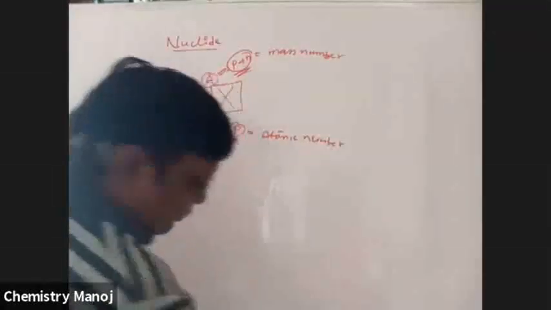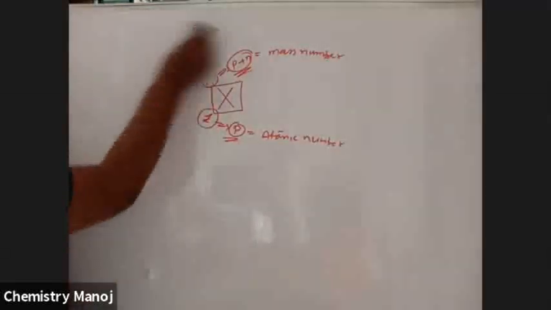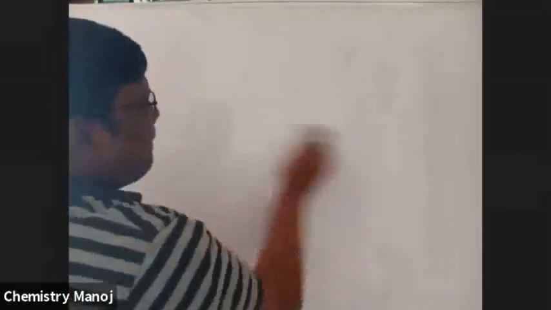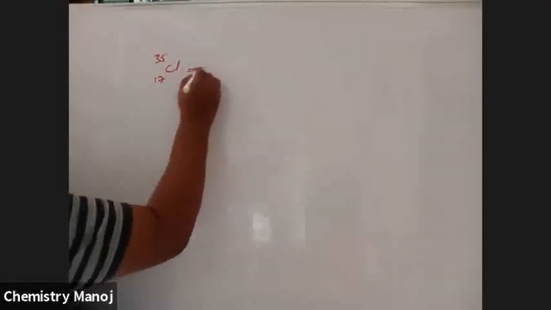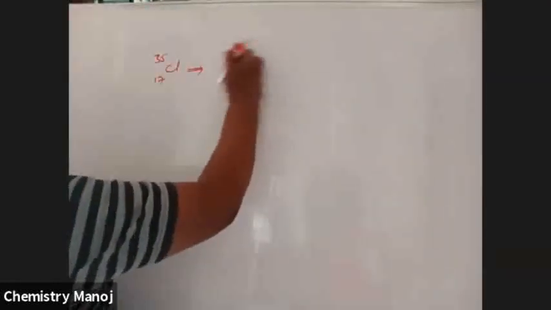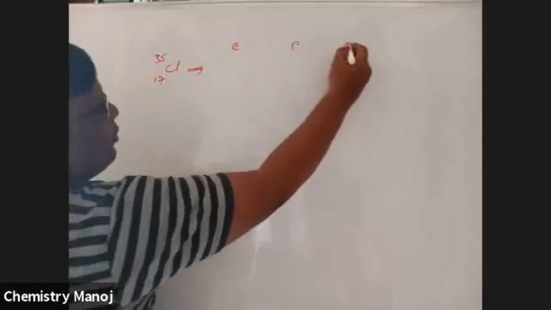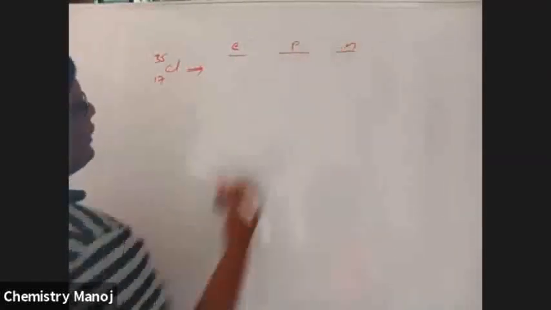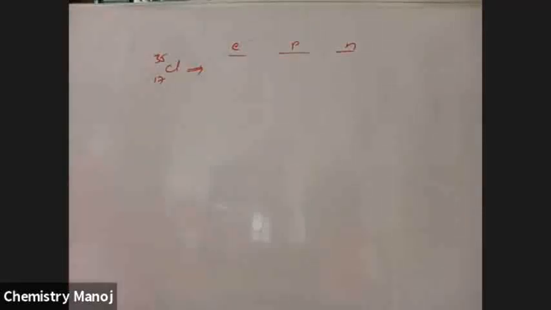So first of all, there is chlorine 35 with atomic number 17. In this, how many electrons, protons and neutrons? Calculate the number of electrons, protons, and neutrons in chlorine 35.